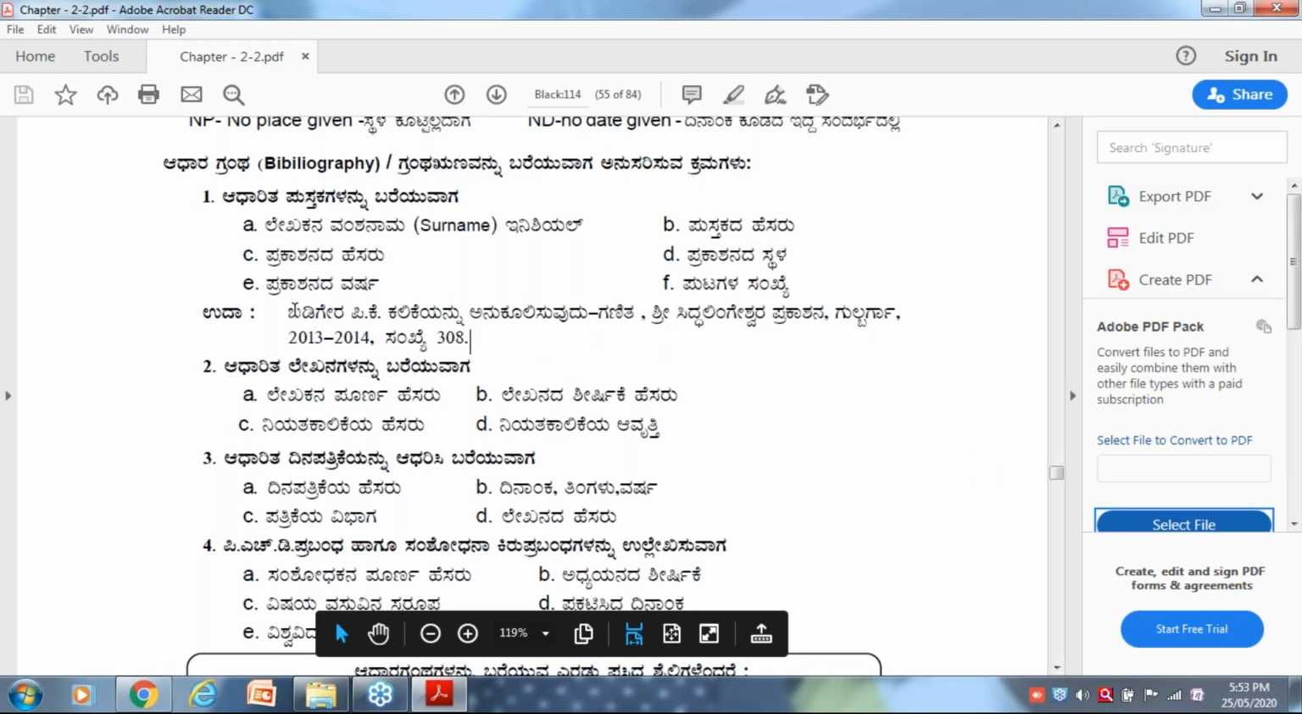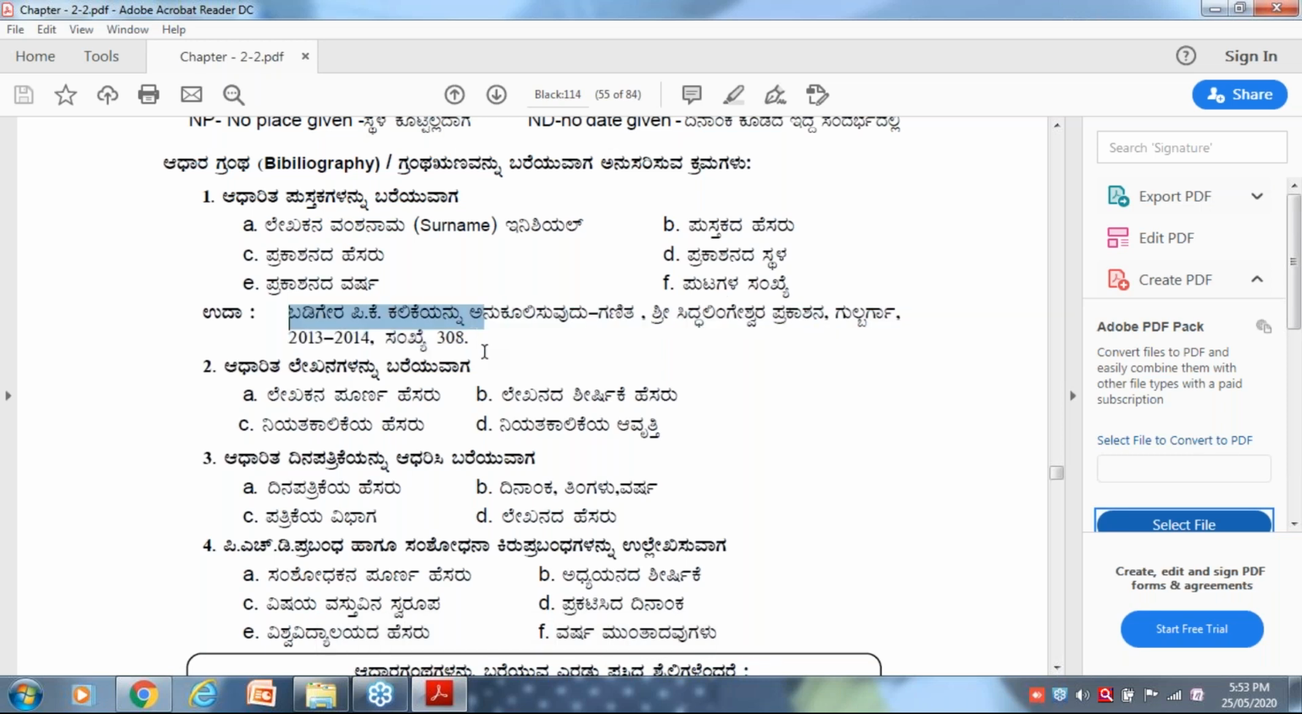And you have to mention the page number also. I have written a book for the D.Ed course, a D.Ed mathematics book, that I have taken as an example. Dr. Prakash KB, Facilitating Learning Mathematics, Shidlingeshwara Prakashana, Shidlingeshwara Publication, Gulbarga, 2013-14, page number 308.